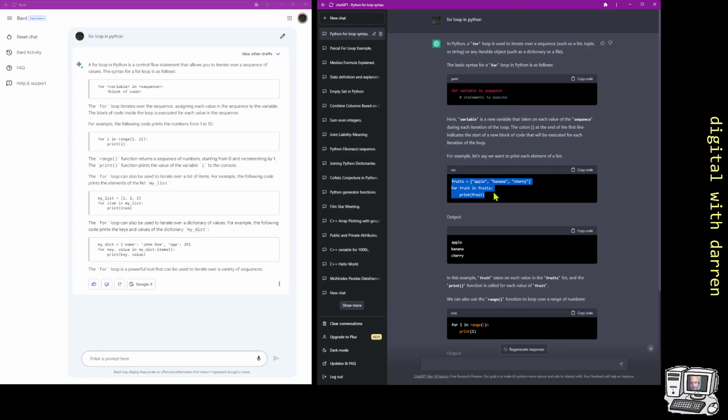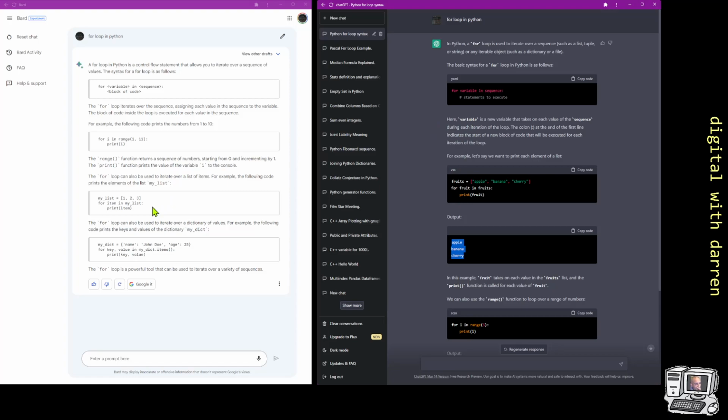I actually think I do prefer this because I like to see something like for fruit in fruits. And then we get an example of the output, which is quite nice in ChatGPT. So there's a couple of small wins there for ChatGPT. The coloring, so the syntax highlighting, the output is helpful in a way. That's kind of nice.